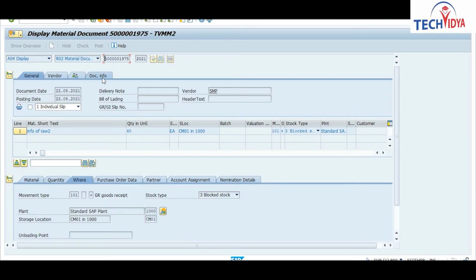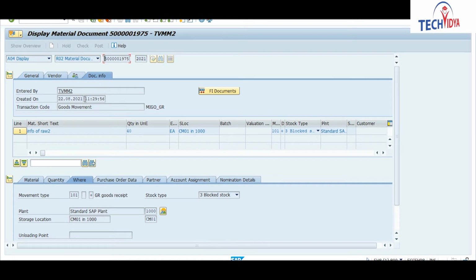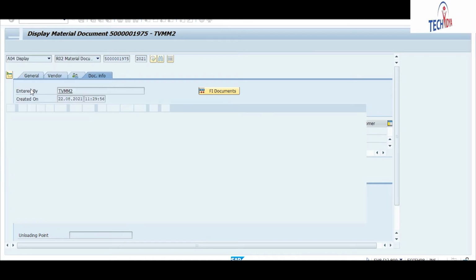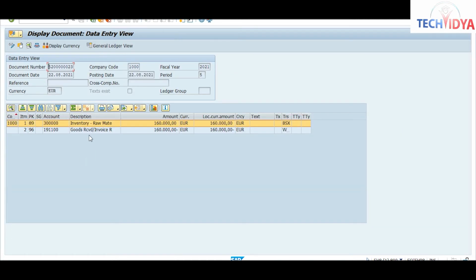So go to the document info tab. It will show you have done goods movement using the transaction with 40 quantity. So this 40 quantity you have received as blocked stock. It will show you all the details. Now check the document accounting entries. Is there any change in accounting entries?